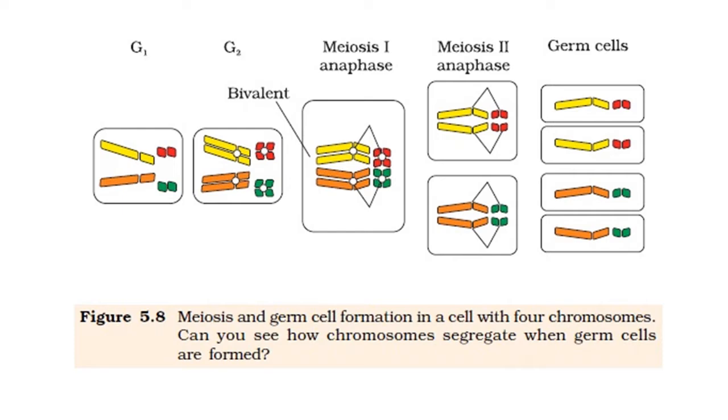In this figure, we can understand this type of division and chromosome movement. Actually, it is meiosis and germ cell formation in a cell with 4 chromosomes. Here in the 4 chromosome structure you can see yellow color, red color, orange color and green color chromosomes. G1 and G2 are growth phases during cell division. At that time different chromosome behavior and movement is observed. Chromosomes segregate when germ cells are formed and this movement is clearly observed under the microscope.